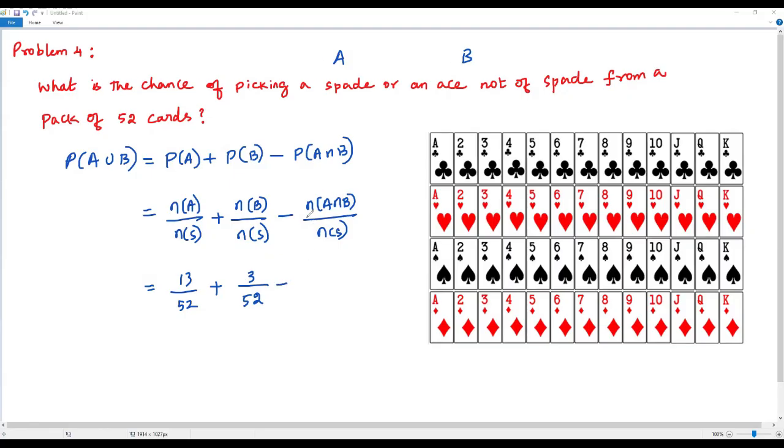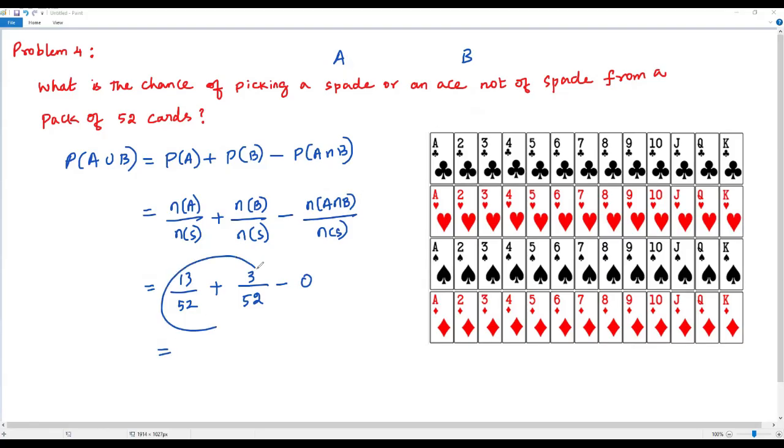Now A intersection B. A intersection B means we have to find the common element for the 2 events A and B. Common means we have to pick the card which is a spade, and also an ace that is not a spade, but that's not possible because for B we consider only cards which are not of spade, but for A we consider only the spade cards. There is no chance to get a common card for A and B. So it's actually disjoint sets. A and B are disjoint sets. So N of A intersection B is 0. Then 0 divided by 52 is 0.